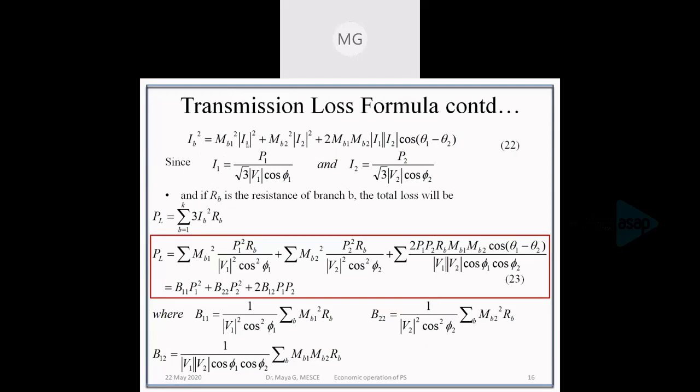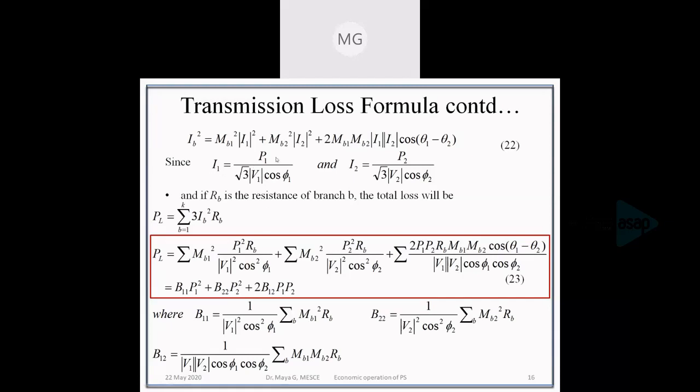Here I1 and I2 are the currents generated by units 1 and 2. If we know the power generated by unit 1 and the voltage at that particular bus, we can find the current in terms of power and voltage.